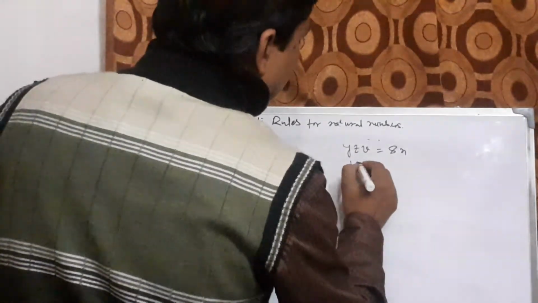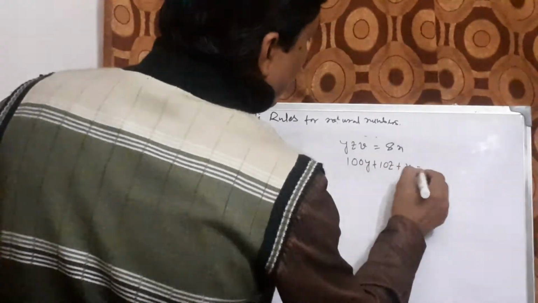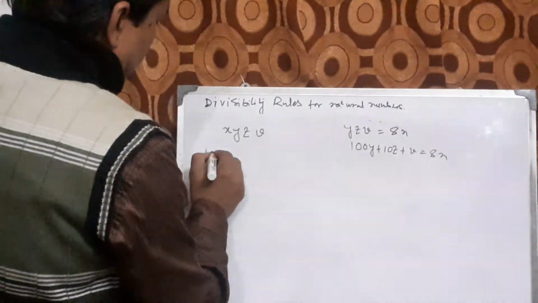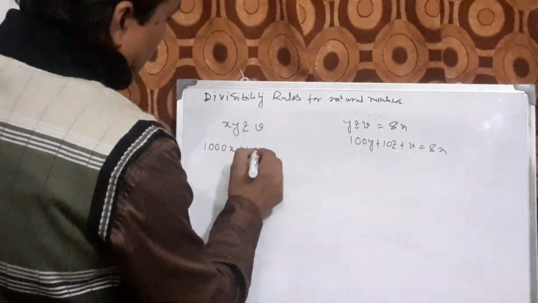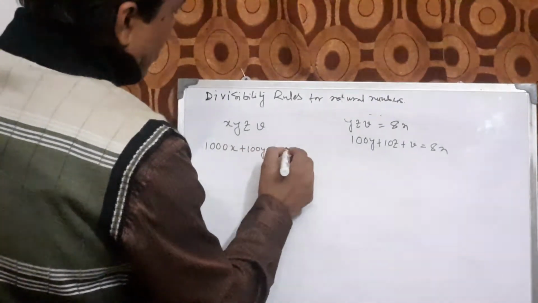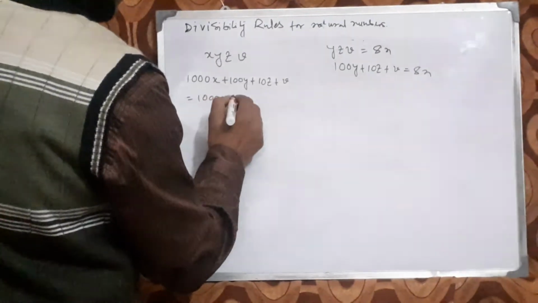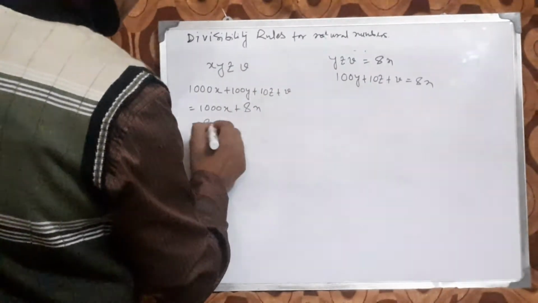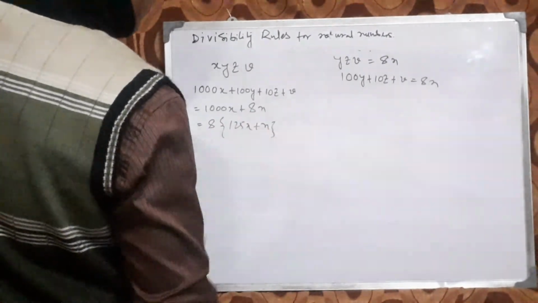That means 100y plus 10z plus v equals 8n. Now let us explore this number. This number equals 1000x plus 100y plus 10z plus v. It means 1000x plus 8n equals 8 into 125x plus n, where n is any natural number.